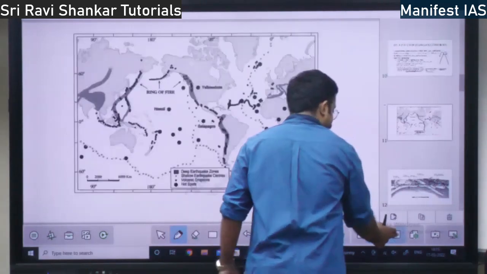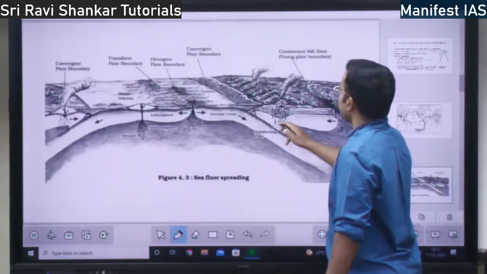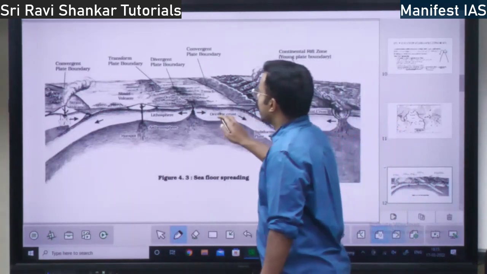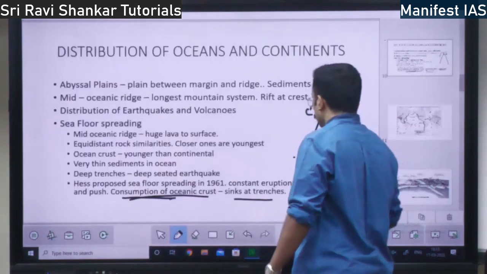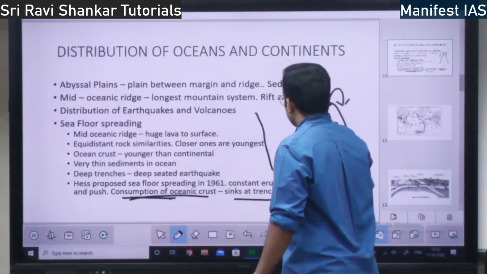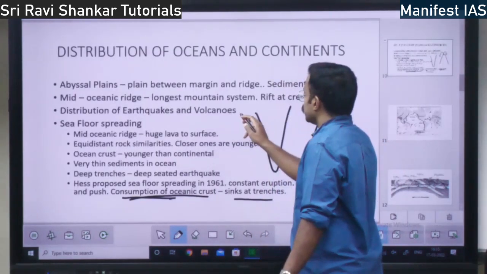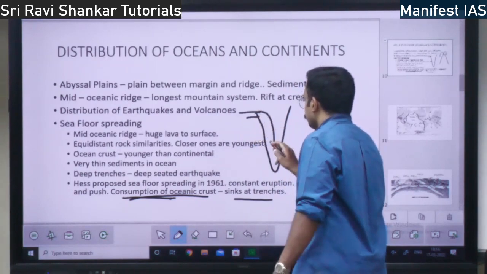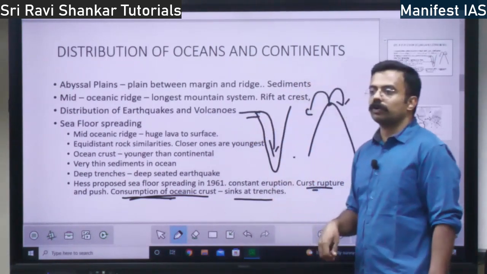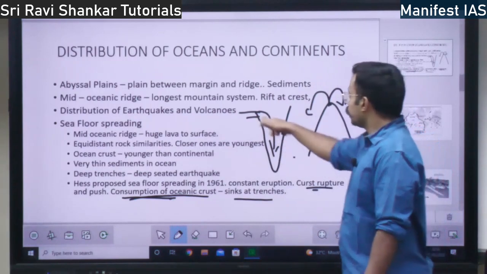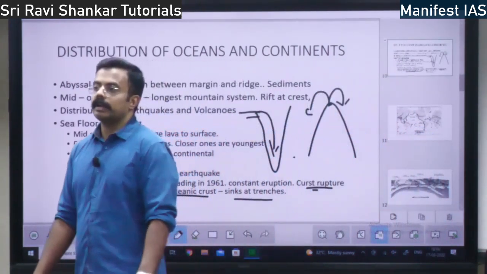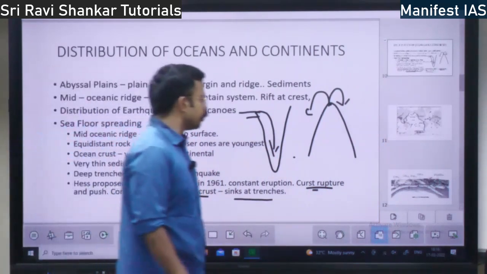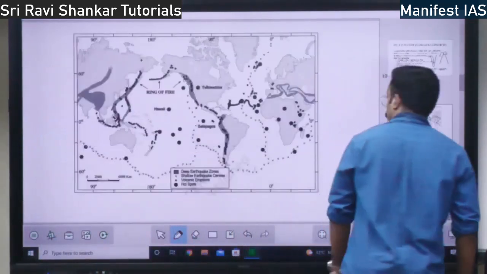Trenches means deep valleys. Here there are no trenches. So what happens when the crust is moving? It will sink within the trenches also. Not only below the continents, but also in the trenches the crust will sink. Right? This is the concept of sea floor spreading.